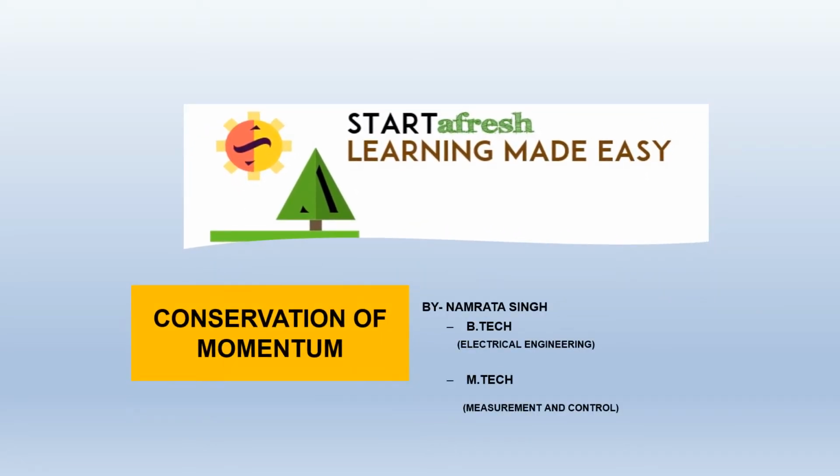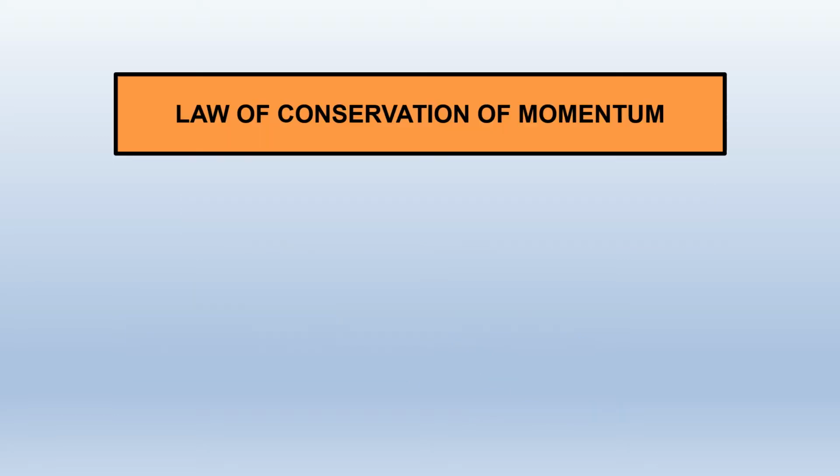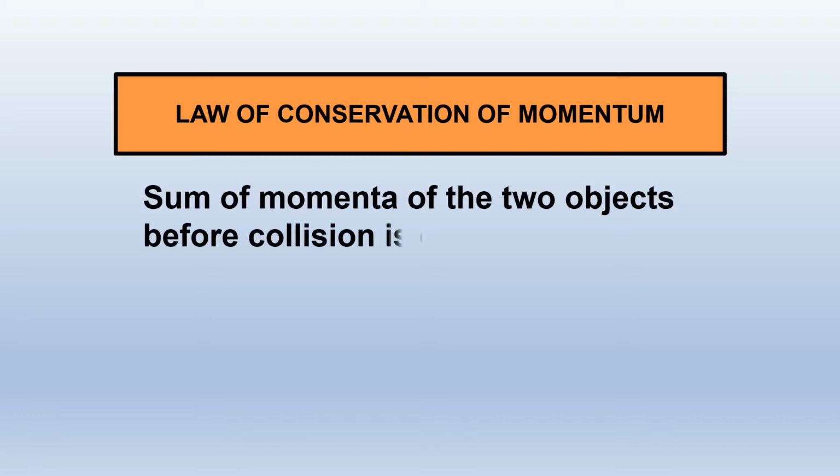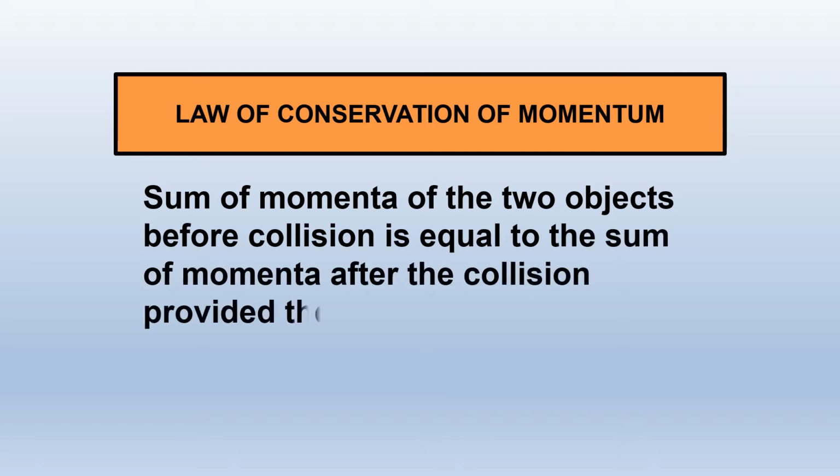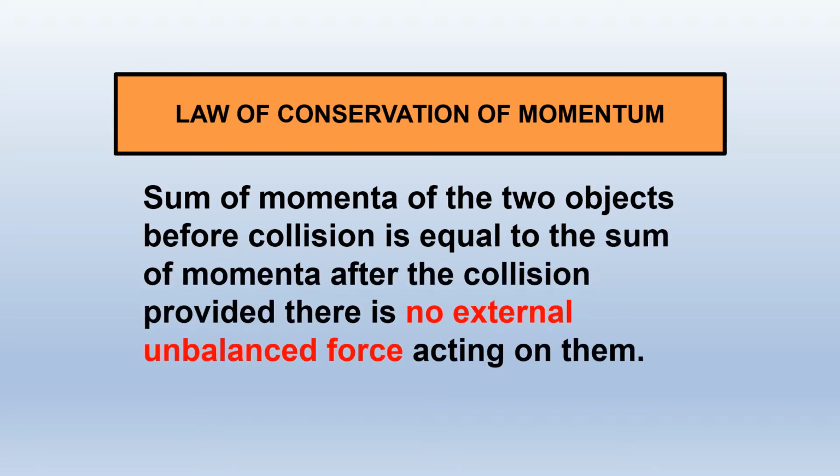Today's topic is conservation of momentum. The law of conservation of momentum says that the sum of momenta of the two objects before collision is equal to the sum of momenta after the collision, provided there is no external unbalanced force acting on them. To understand this statement, let us take one example.